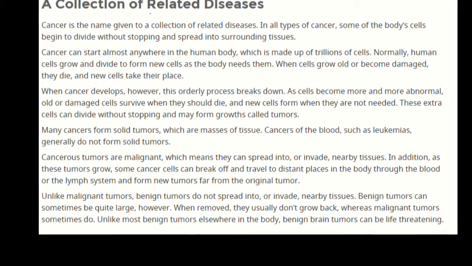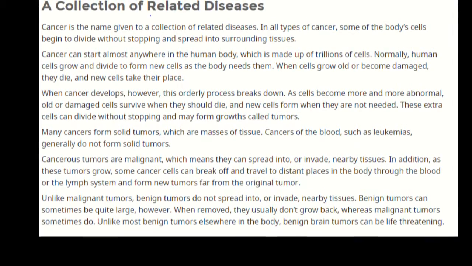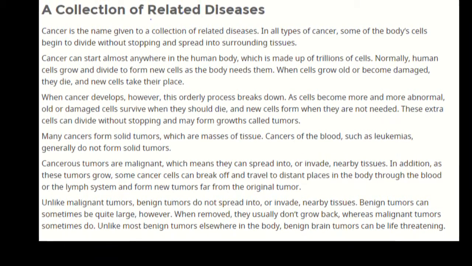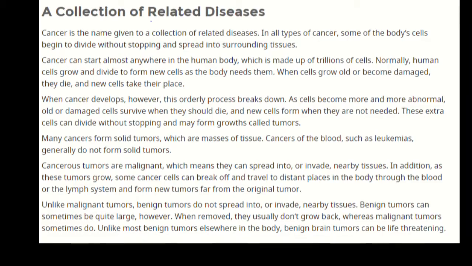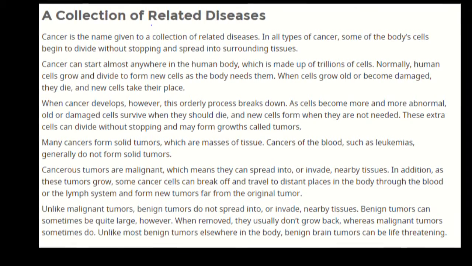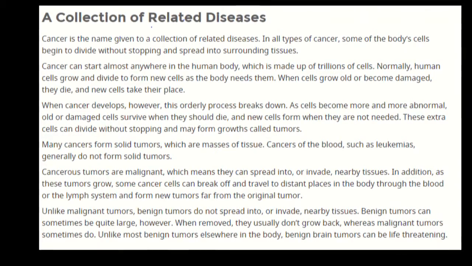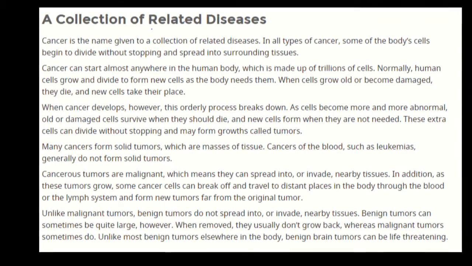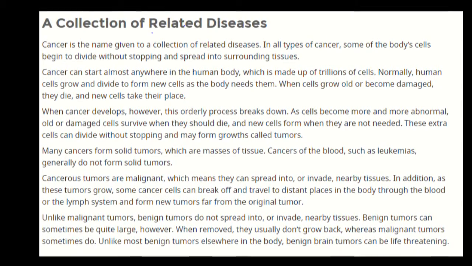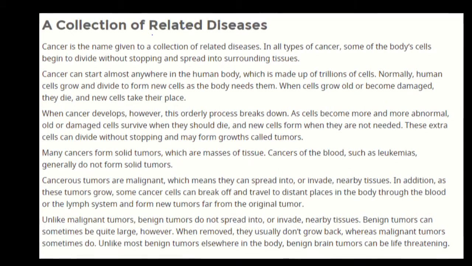According to cancer.org, cancer is a collection of related diseases. In all types of cancers, some of the body cells begin to divide without stopping and spread into surrounding tissues. Cancer can start almost anywhere in the human body, which is made up of trillions of cells. Normally, human cells grow and divide to form new cells as the body needs them. When cells grow old or become damaged, they die, and new cells take their place.